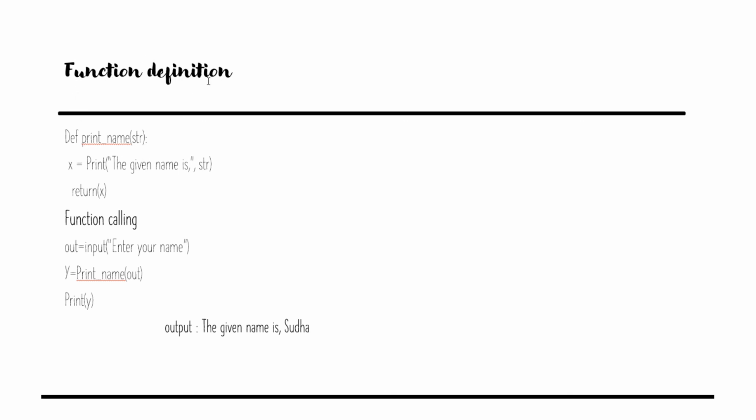First you define the function, then you call the function. Function itself is a very big ocean actually. If you want to explain or talk about it, we can talk more and more. This is just a simple example of function definition. That's all.